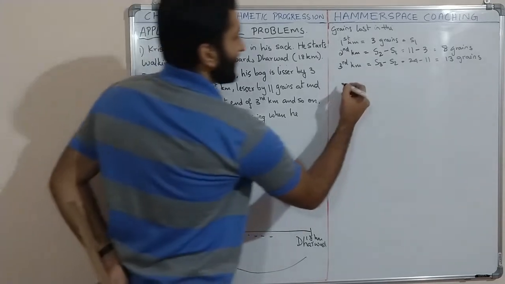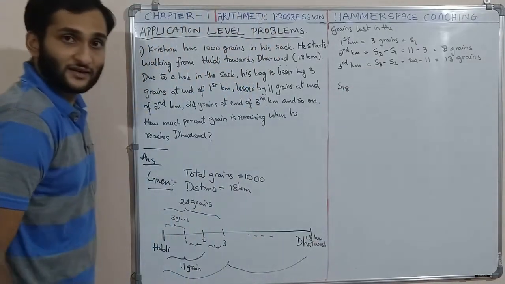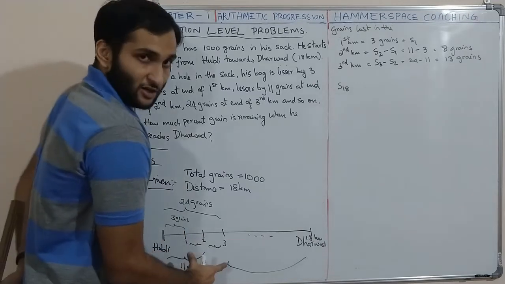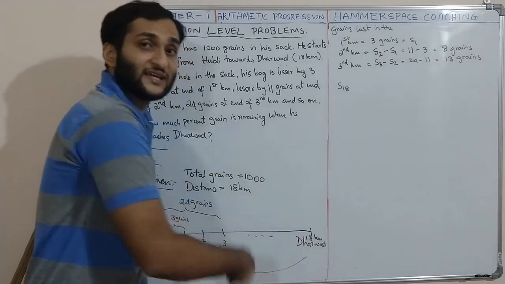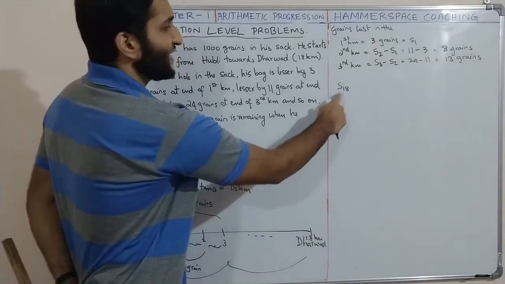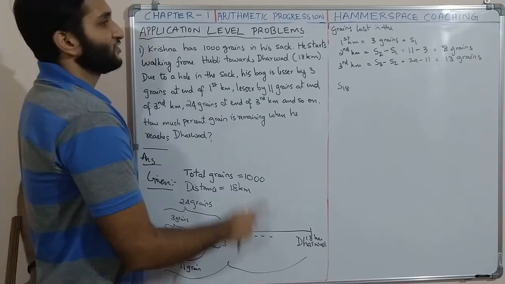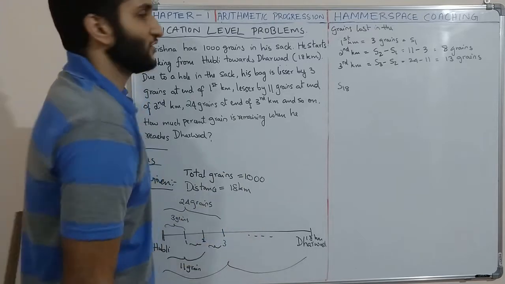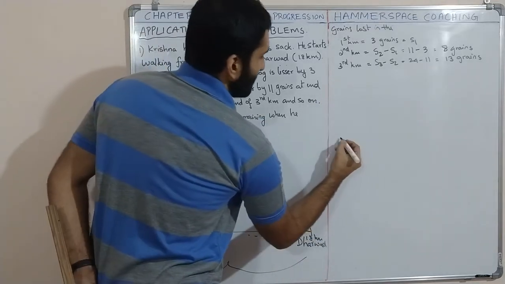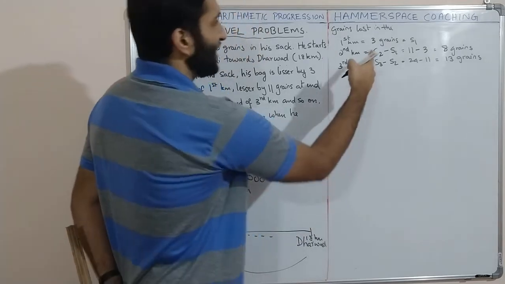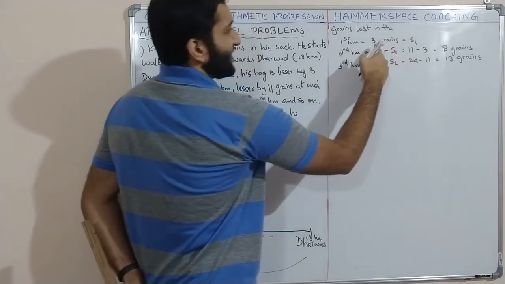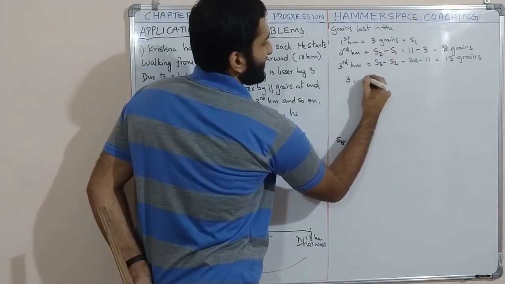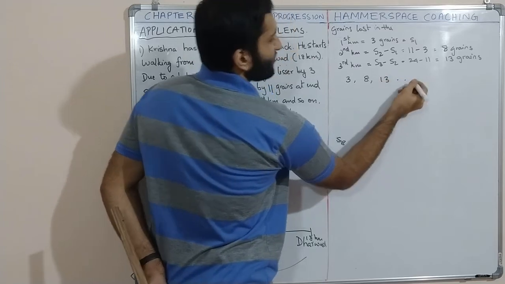That will be equal to S18. Because up to first kilometer he lost 3, up to second kilometer he lost 11, up to third kilometer he lost 24. So up to 18, how much will he lose totally? That will be S18. For that we have to find A, D, everything. First kilometer he lost 3 grains, second kilometer is 8. So what is the AP we have? We have 3, 8, 13 and so on.